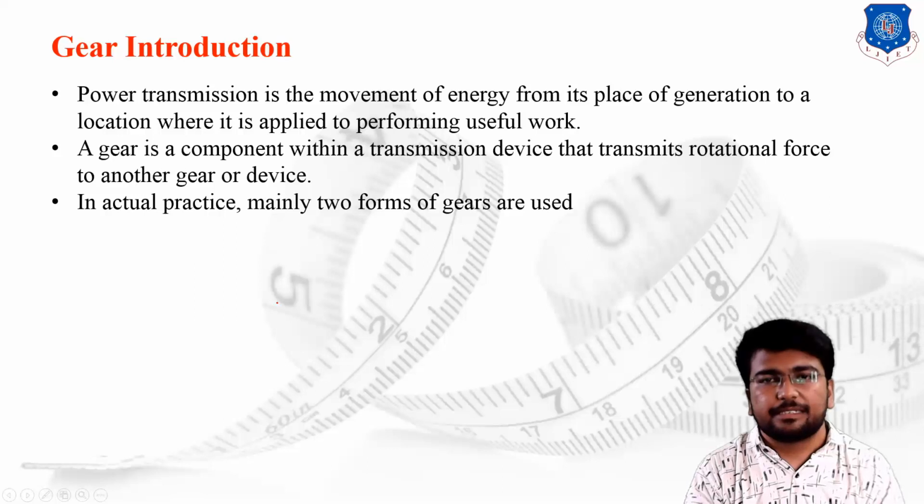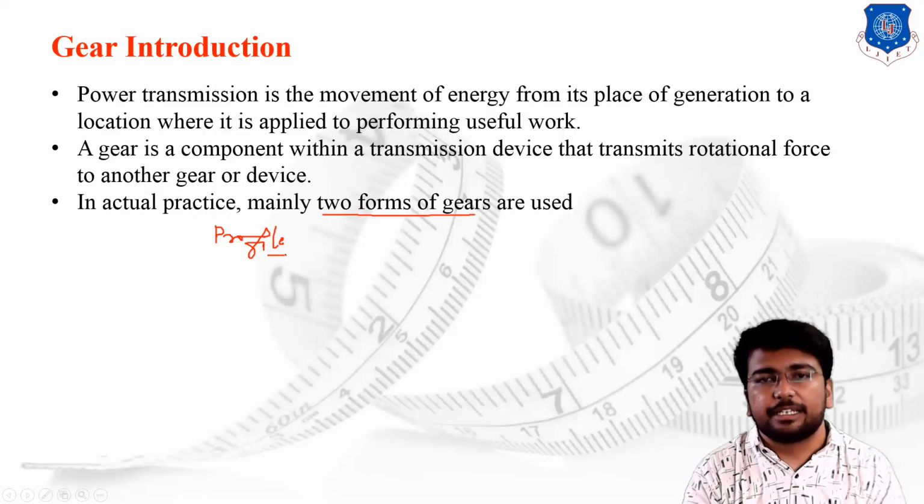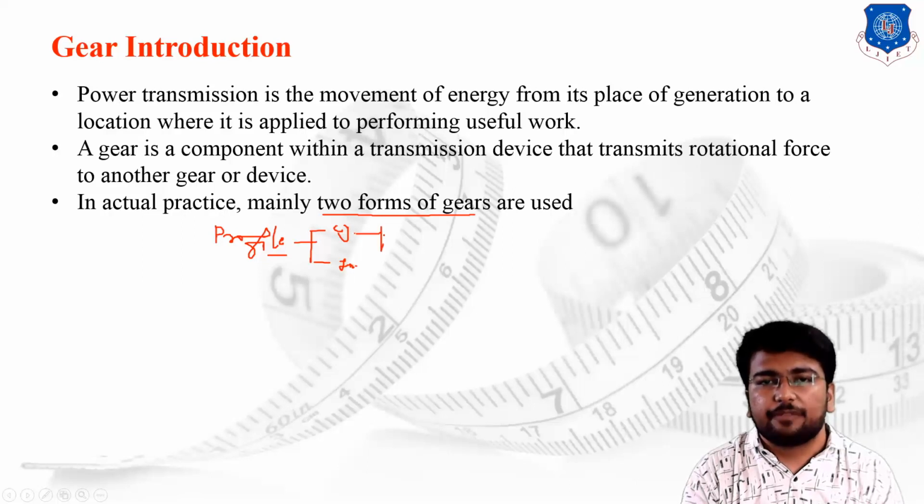In actual practice, most of the time, we are using two different forms of gear. The two forms of gear are defined from the profile of the gears. We are generating the profile, and after the generation of the profile, we can define gears in two basic categories: cycloidal gears and involute gears. The cycloidal gears are further divided into two subcategories: the first is the hypocycloid, and the second is the epicycloid. These are the further classification of cycloidal gears.